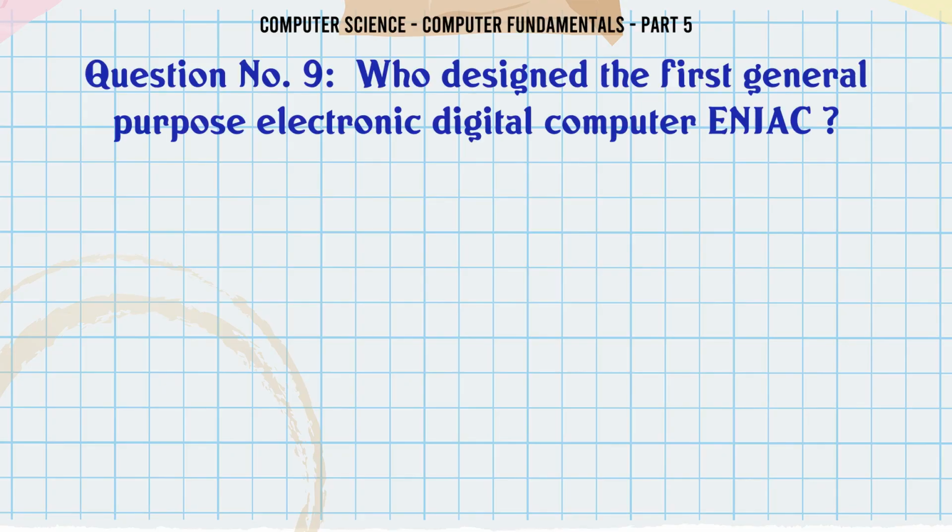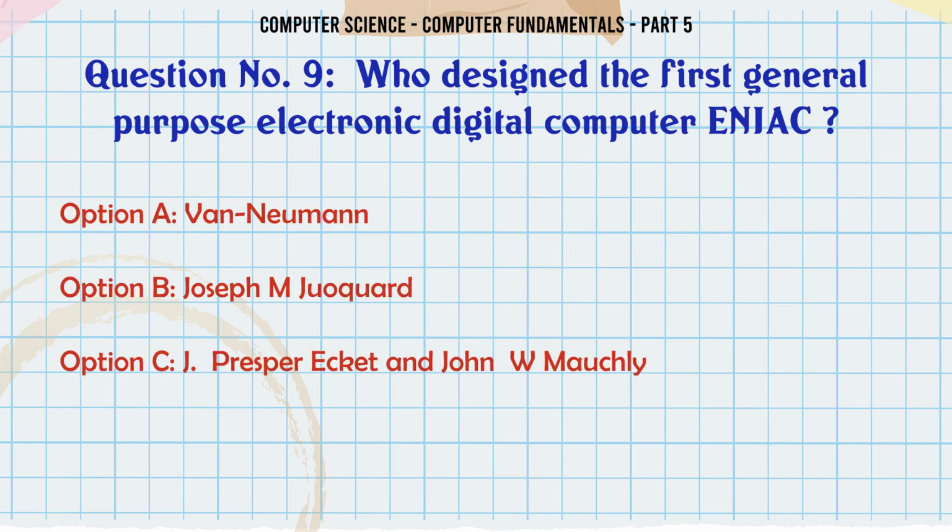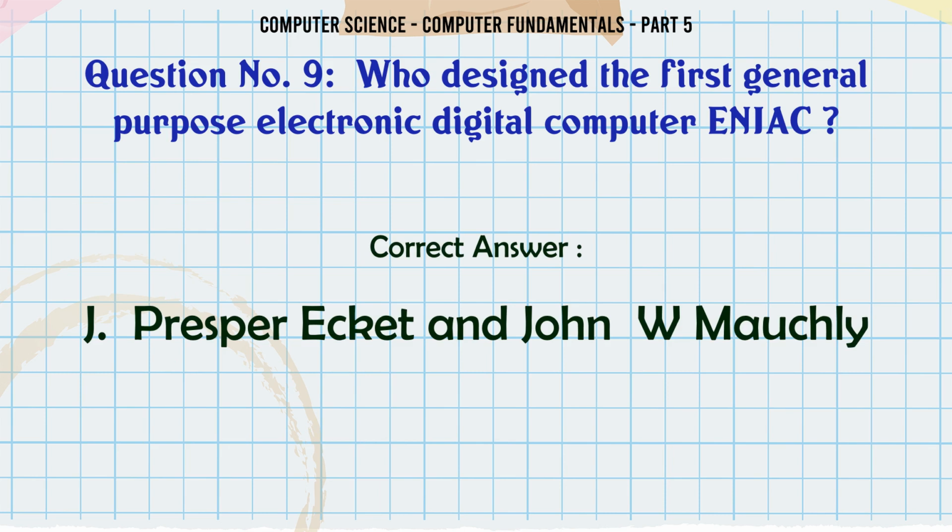Who designed the first general-purpose electronic digital computer ENIAC? A. Von Neumann. B. Joseph M. Jacquard. C. J. Presper Eckert and John W. Mauchly. D. All of the above. The correct answer is J. Presper Eckert and John W. Mauchly.